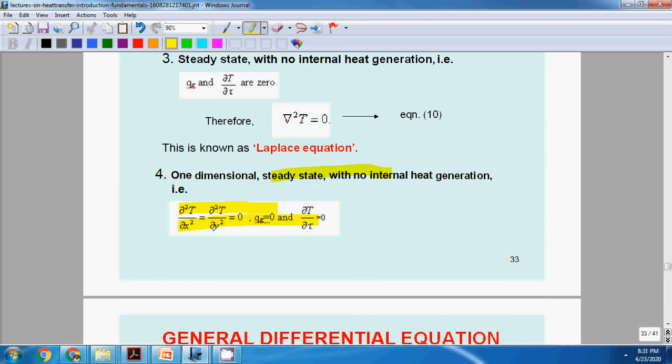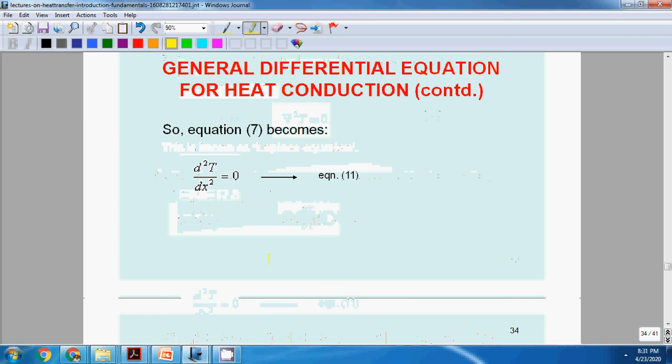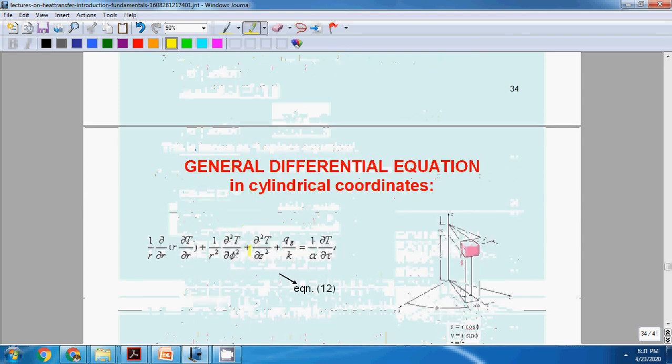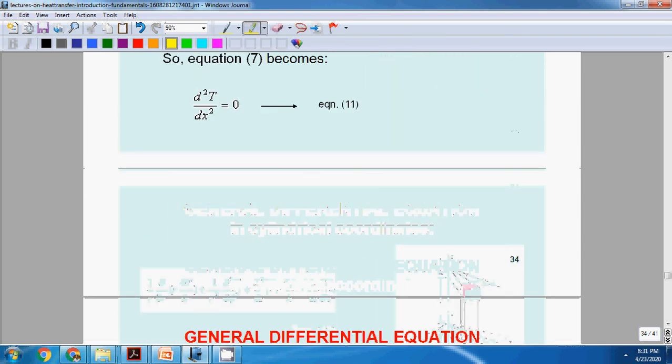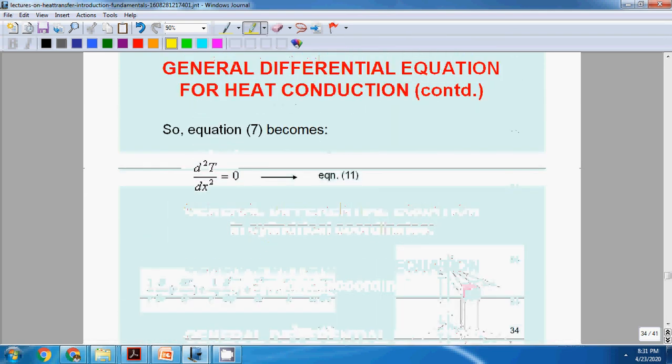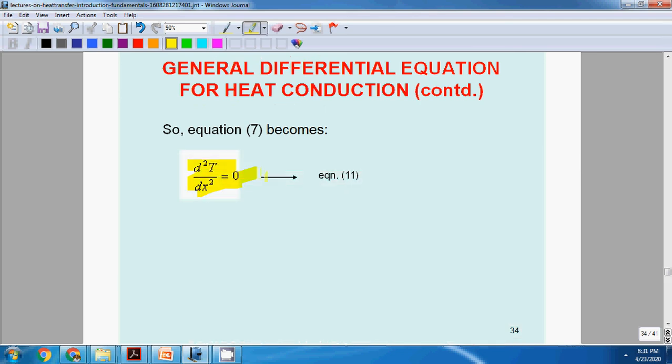Therefore, we'll write it as dou square T divided by dou x square. This is the one-dimensional conduction equation in the x direction without heat generation and for steady state.